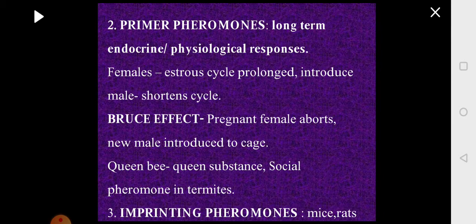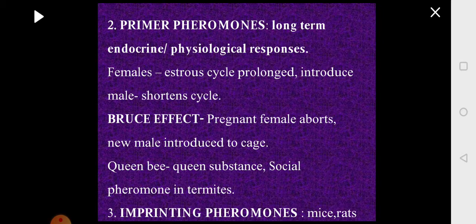There was another experiment conducted by a scientist, Bruce, which is called the Bruce effect. In this experiment, a pregnant female rat is kept in a cage. Now you remove the male which was responsible for the pregnancy of this female and introduce a new male into the cage.